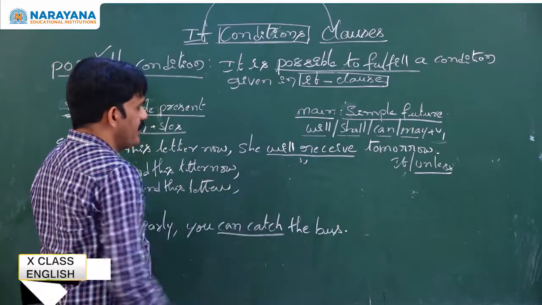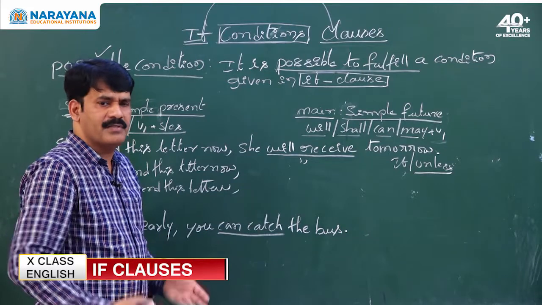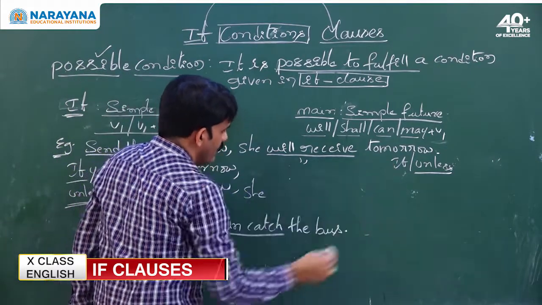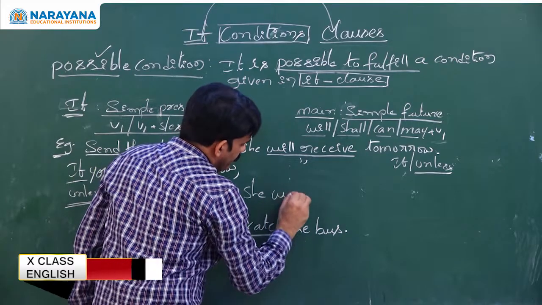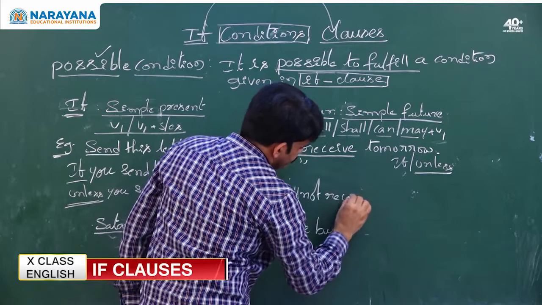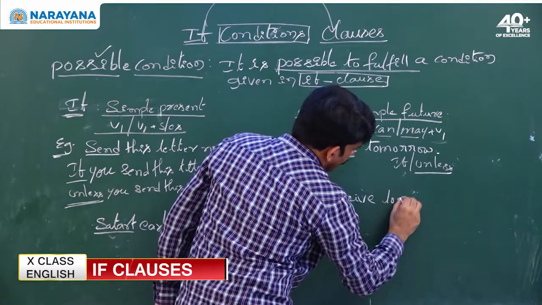So what would be the negative result? If you send, she will receive. If you do not send, what happens? She will not receive. So the main clause also will carry the same tone. Will not receive tomorrow.